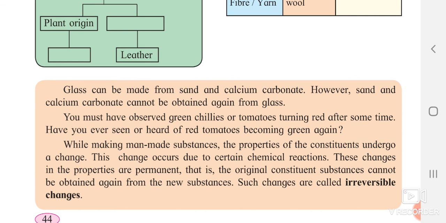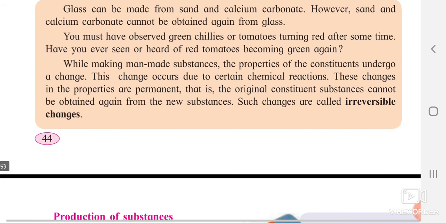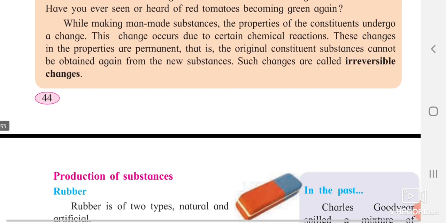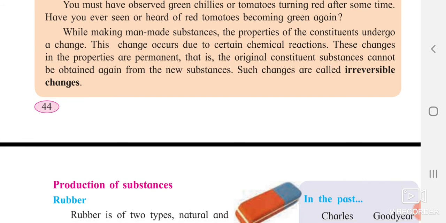For example, the green banana can get converted into yellow and later can be converted into black. But the black banana which is totally damaged, we will not get the yellow one or the green one again. So these were the changes. The next part, which is production of the substances, we will see later.